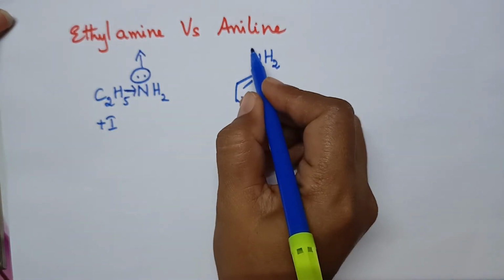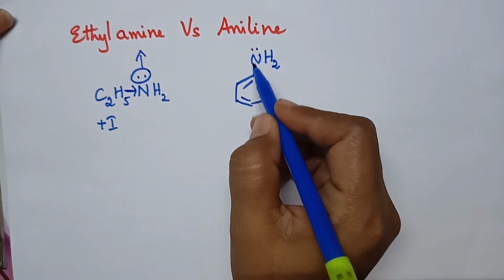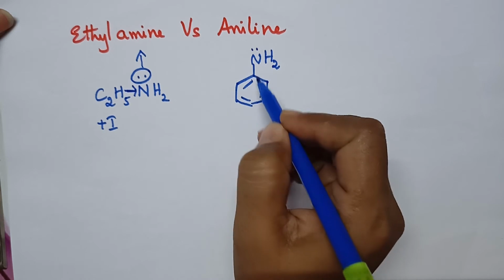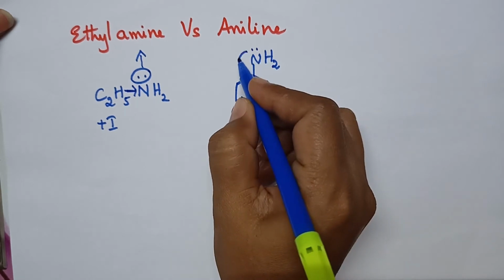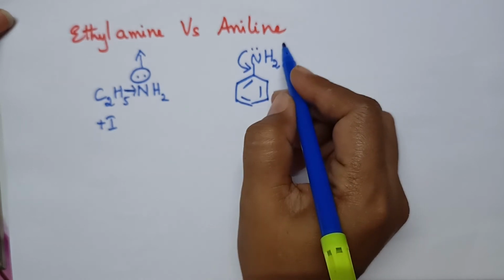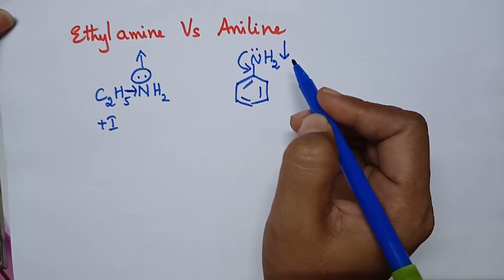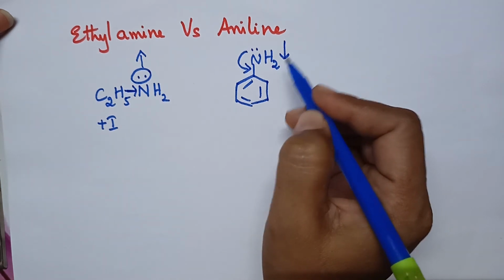But if we consider the aniline structure, here the lone pair of electrons are in conjugation with the benzene nucleus. With the result, they will be involved in resonance with the benzene nucleus, and hence the electron pair on nitrogen is not readily available for donation.